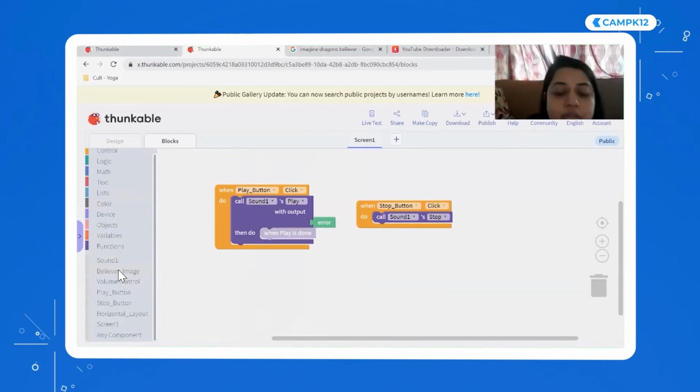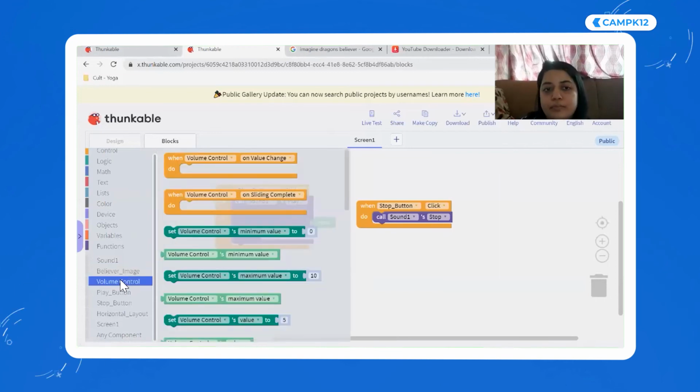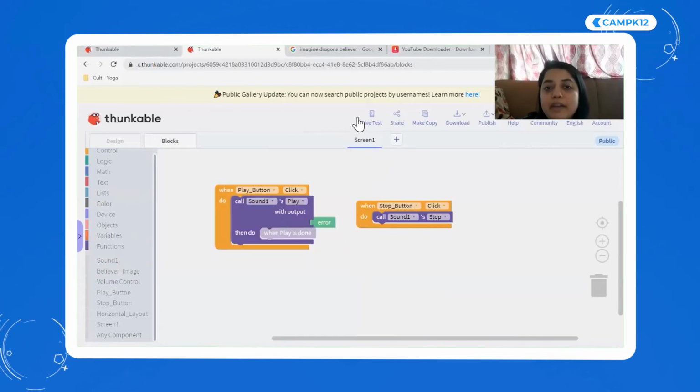Now we are going to see how we can control the volume. How do we control the volume? For that, you first have to complete your play and stop code. So I want all of you to complete the play and stop code, and then I'm going to teach you how to control the volume. Now let's see how we change the volume.